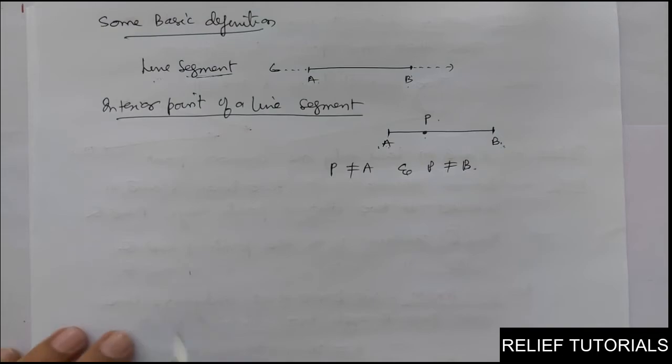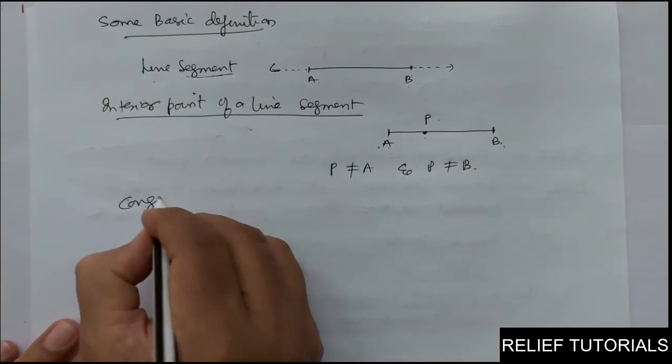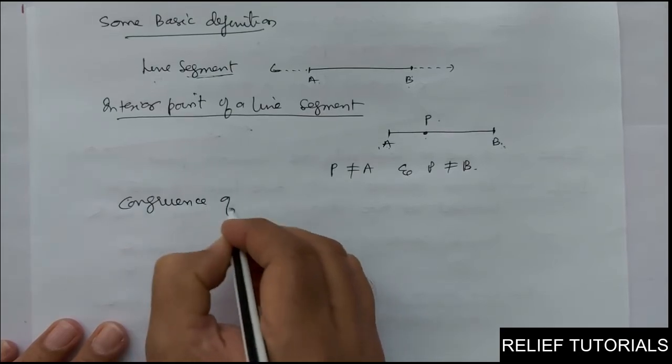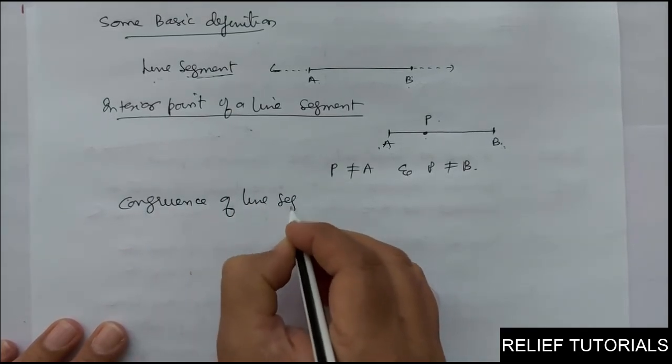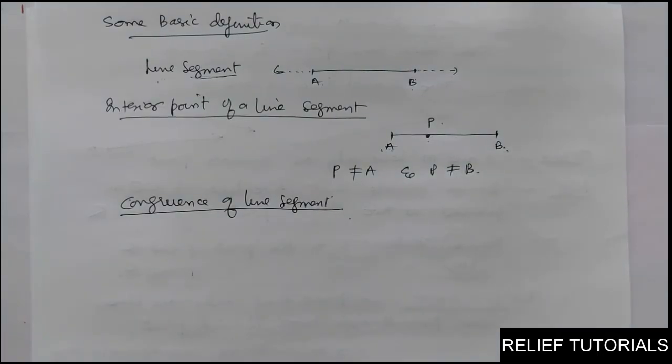Clear? Now, the third definition we will discuss, that is congruence of line segments. Two line segments are called congruent if the trace copy of one can be superposed on the other so as to cover it completely or exactly.